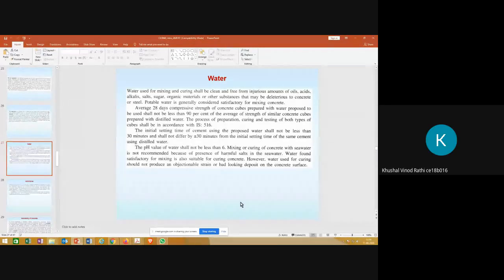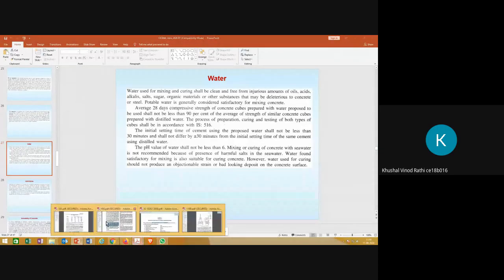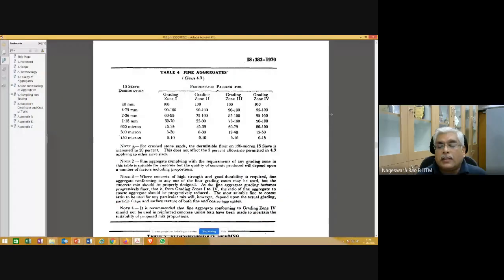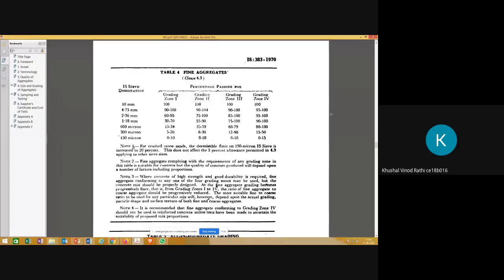Hello, sir. In grading zone 4, you told that it is gap graded. But it seems to be uniformly graded rather than gap graded, because all of the particles are in the range of 300 to 600 micron.